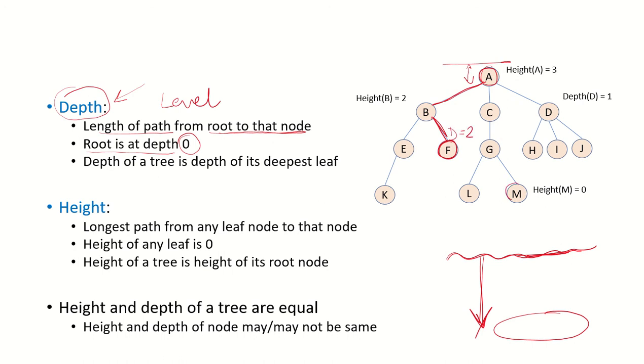What about the depth of node M? It is 1, 2 and 3 edges away, so the length of the path from the root to that node is 3. So the depth of M is 3. What about the depth of node I? The length of the path from the root node is 2, so the depth of node I is 2.